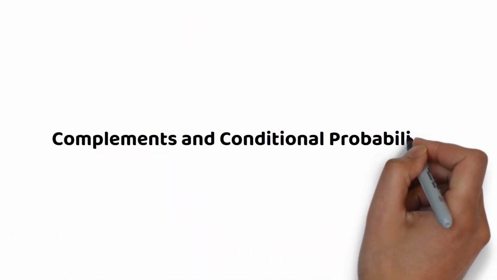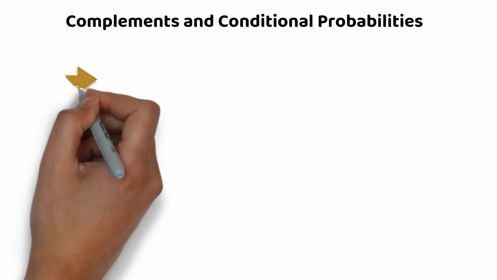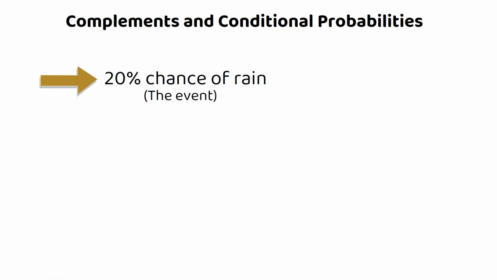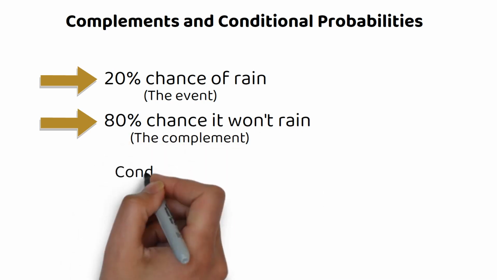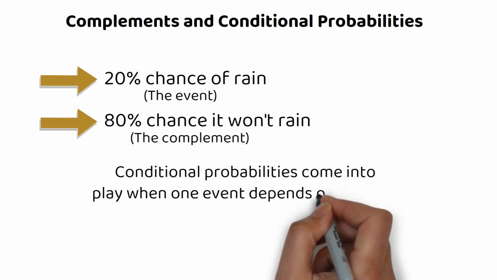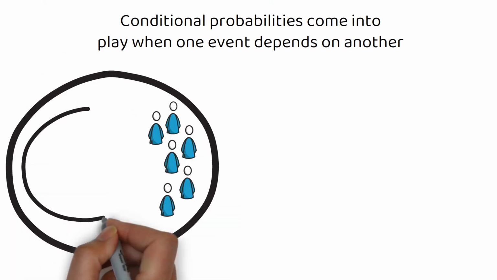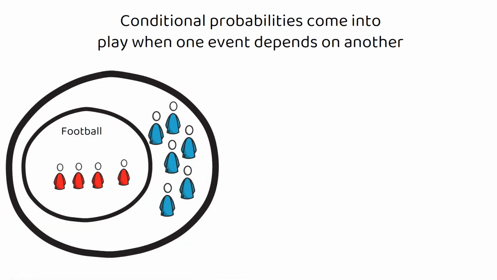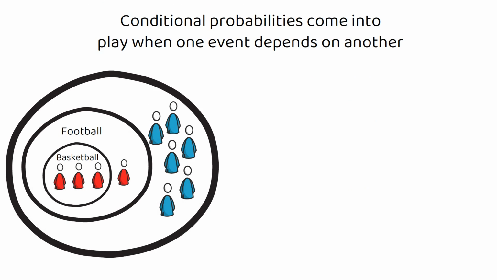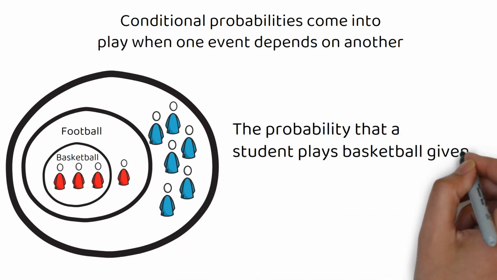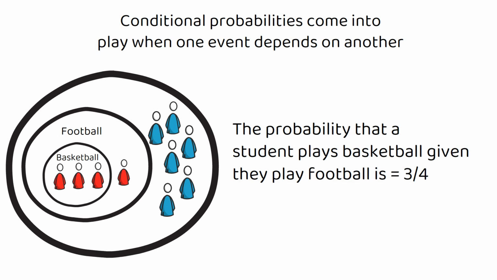Complements and conditional probabilities. The complement of an event represents all outcomes that are not the event in question. If there's a 20% chance of rain tomorrow, the event, there's an 80% chance it won't rain, the complement. Now, conditional probabilities come into play when one event depends on another. If 4 out of 10 students play football and 3 out of those 4 also play basketball, the probability that a student plays basketball given they play football is 3 out of 4.